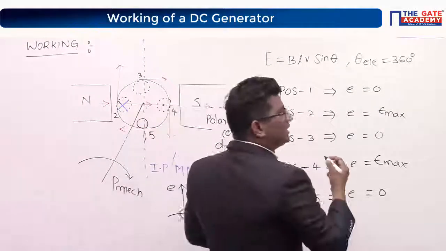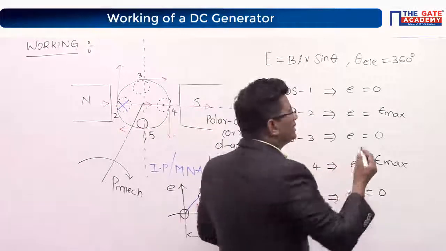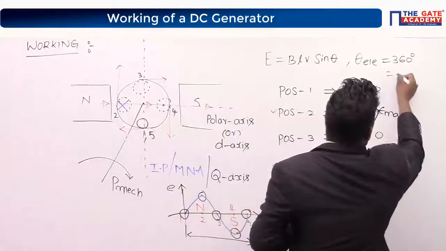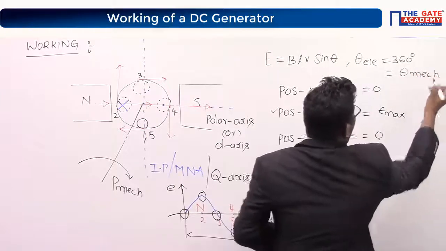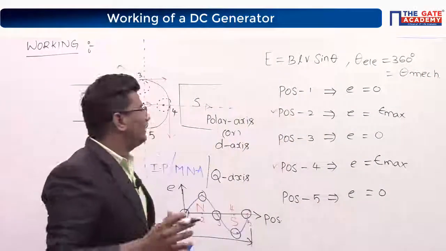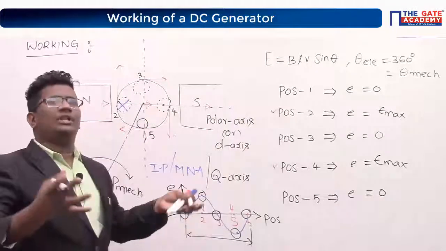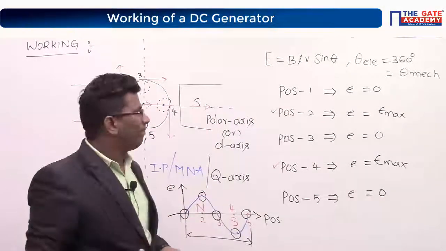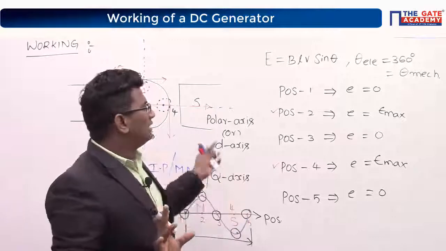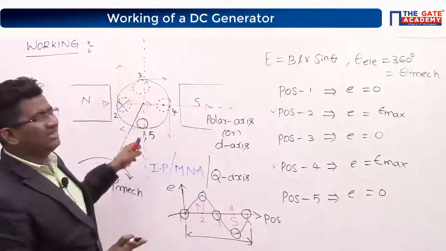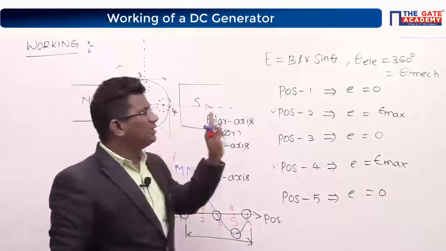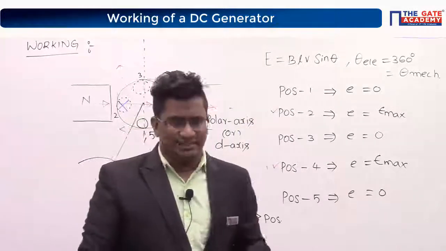Of course 360 degrees. Therefore, can I say theta mechanical is equal to theta electrical also? Don't worry, we will extend this concept for not 2 poles. I will take 4 poles, then let us see what will happen. I hope you understand till now. Theta electrical we got 360 degrees, which is equal to 1 revolution, meaning theta mechanical is equal to 360 degrees, right?